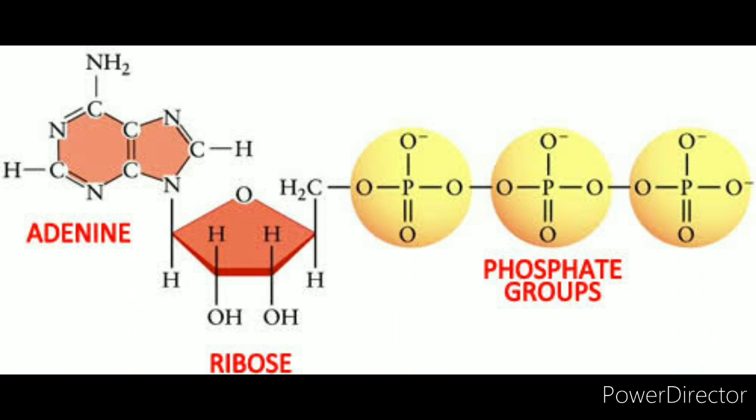And when the plant or the animal needs energy, with the help of some enzymes, this ATP will be broken to ADP and phosphate, and the energy will be released, and that energy will be utilized further by the organism for some other metabolic reactions. That is why ATP is considered the energy currency of the cell.